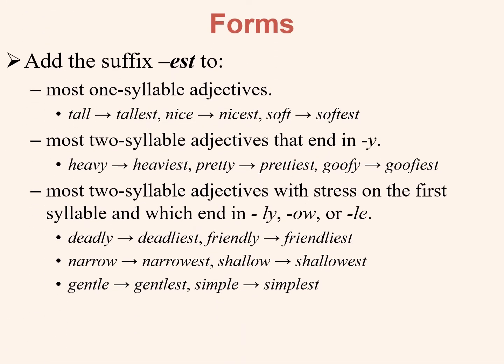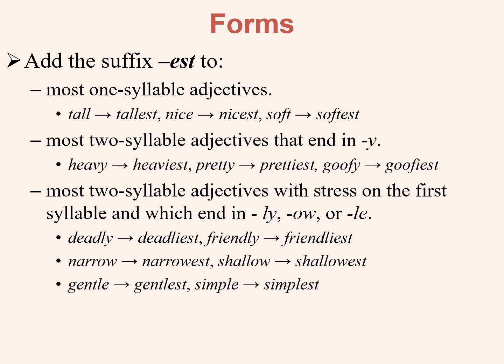English has two different ways of forming the superlative of descriptive adjectives. One way is to add the suffix est. The suffix est is added to most one-syllable adjectives. For example, tall, tallest; nice, nicest; soft, softest.